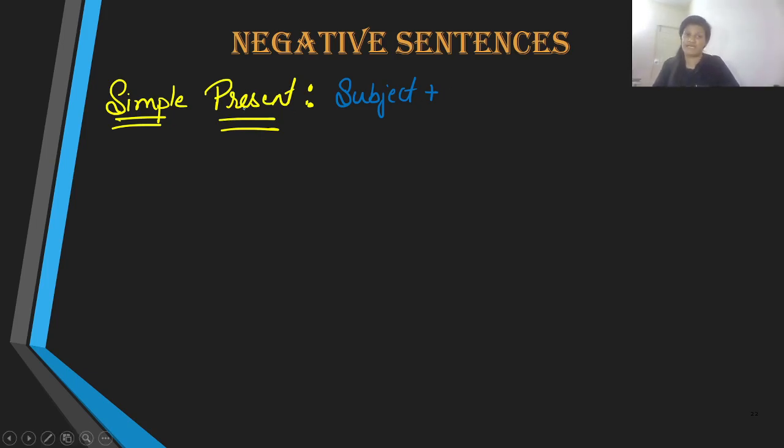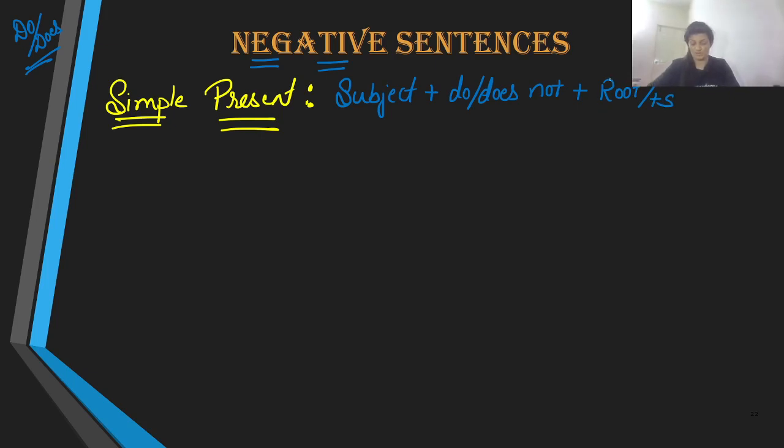To make the statement negative, we will have to bring in the auxiliary over here. And the auxiliary that we are going to use is either do or does in simple present. Soon after this, we are going to introduce the negative word, which is not, and then we are going to use the root verb or the plus S verb according to the type of subject that we are going to use.